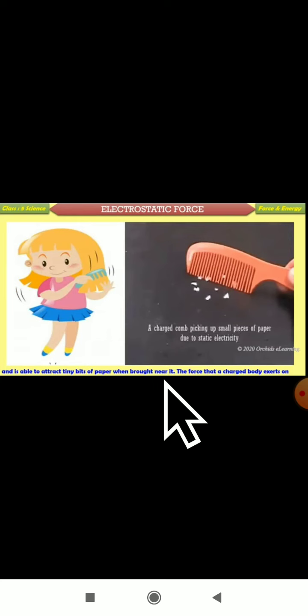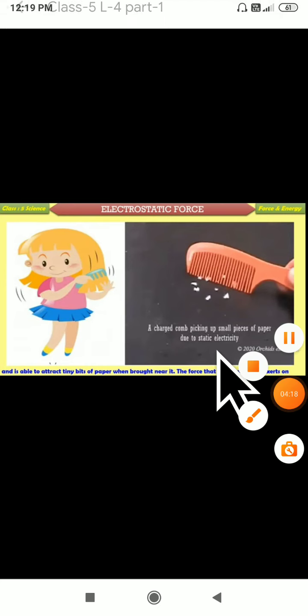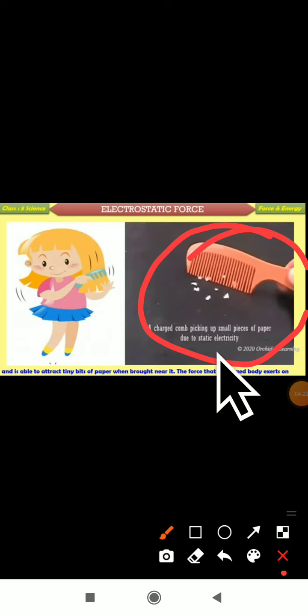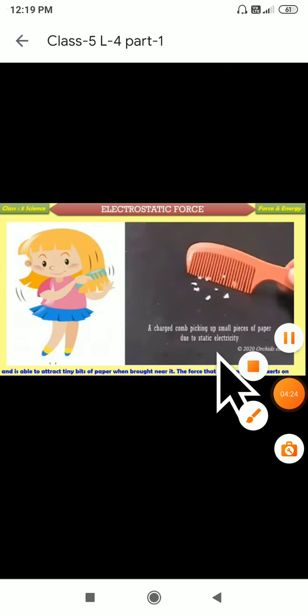Dear students, you may try this activity in your home. Comb your dry hair properly, 4 to 5 times, and make tiny pieces of paper as shown in the picture here. Can you see this picture? Make some small pieces of paper like this.